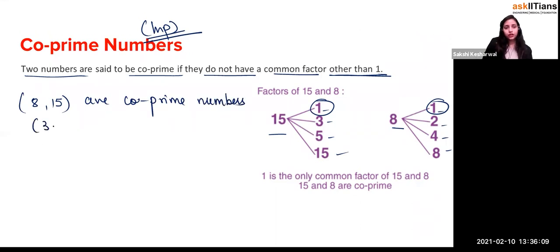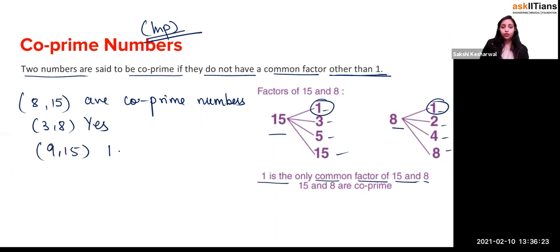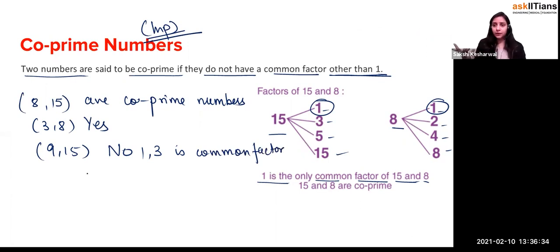Can I say that 3 and 8 are co-prime numbers? Yes. 1 is the only common factor. Can I say that 9 and 15 are co-prime? No, because 3 is a common factor, along with 1. So it's no. You can take any pair of 2 prime numbers. 2 prime numbers are always co-prime, right?